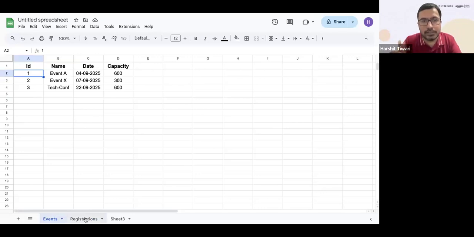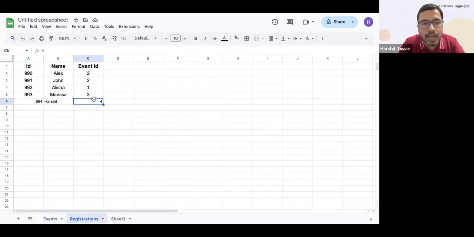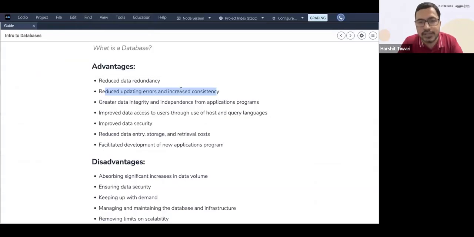It's possible to make these mistakes here, but in your relational database or SQL, that mistake is not possible. Why? Because SQL will not accept this value. It will say that there is no event with ID 4, so it will not enter this record. Therefore it is consistent. You have your consistency in place, and it reduces your errors. And you have greater data integrity and independence from application programs.